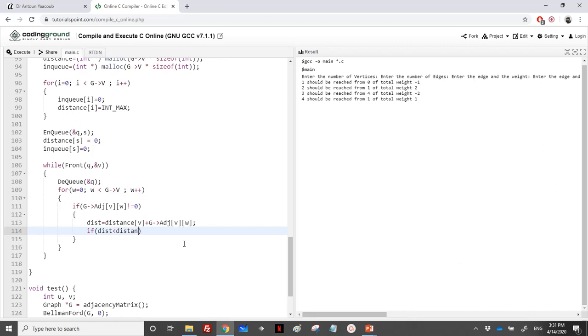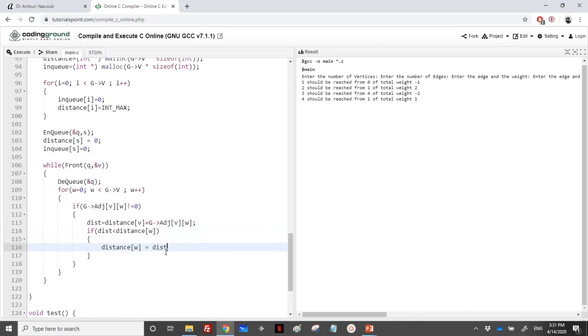So if it's less than distance of W, it means that I have found a smaller path, so I will update. So distance of W would be equal to this. It will be equal to newest, and then I will update the path. So path of W, it will pass from V, and if it's not in the queue, I will enqueue it.